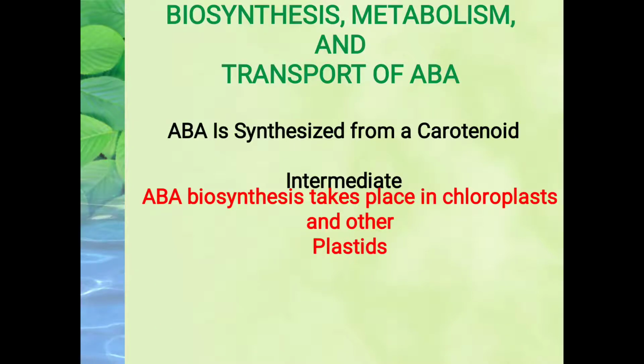So abscisic acid is synthesized from a carotenoid intermediate, and the biosynthesis takes place in the chloroplast as well as other plastids also. Okay.